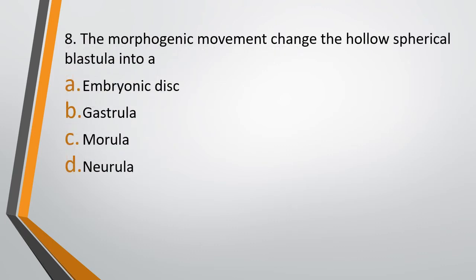Question number 8. The morphogenic movement changes the hollow spherical blastula into a option A, Embryonic disc, option B, Gastrula, option C, Morula, or option D, Neurula. Morphogenic movement changes the hollow spherical blastula into. The correct answer is option B, Gastrula, and this process is known as gastrulation.